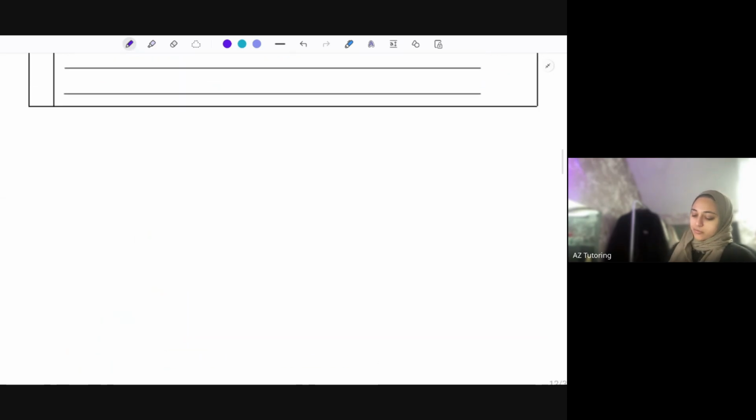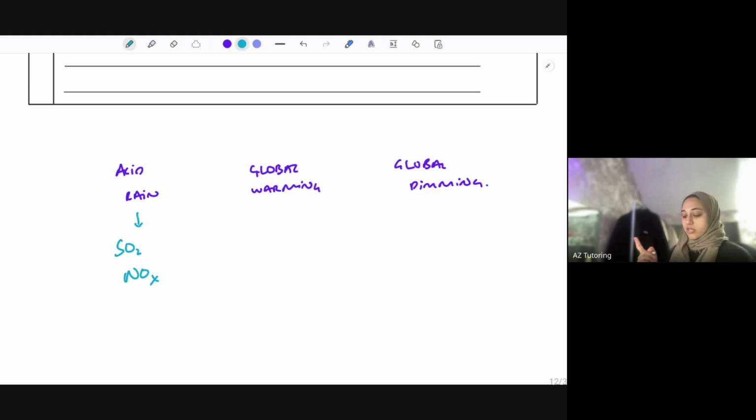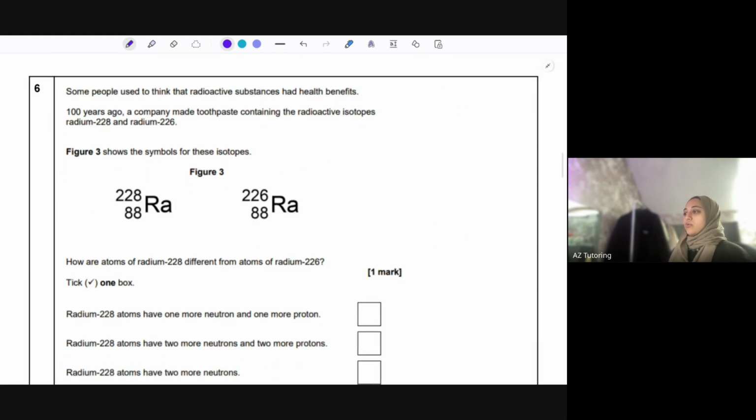It's probably worth me writing that down because you do need to know about each of them. So acid rain, global warming, and global dimming. Make sure you know this for chemistry as well. Acid rain is caused by sulfur dioxide, or even nitrogen oxides. Global warming is caused by carbon dioxide, methane as well, the greenhouse gases, and global dimming is caused by soot, which is just carbon particles. Okay, so make sure you know those three effects from using non-renewables.